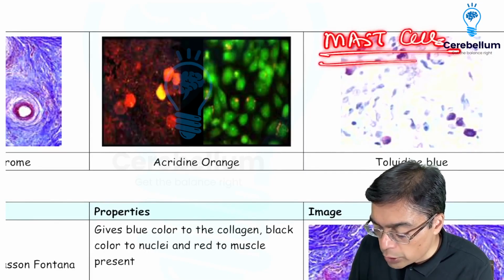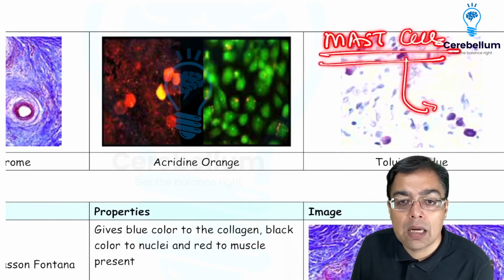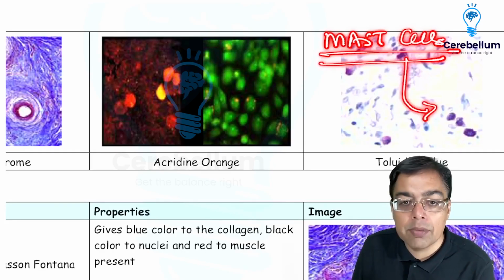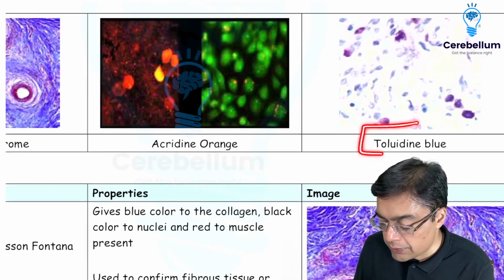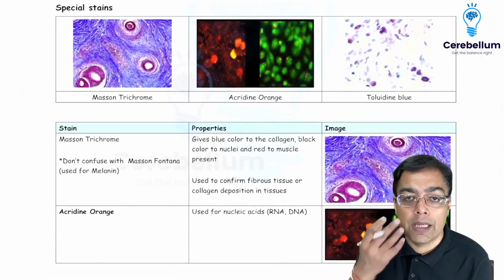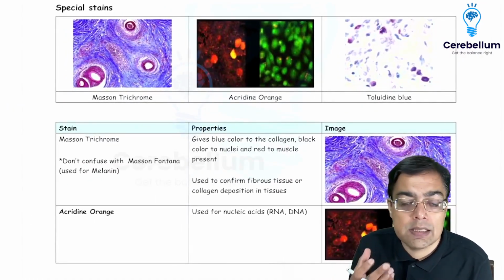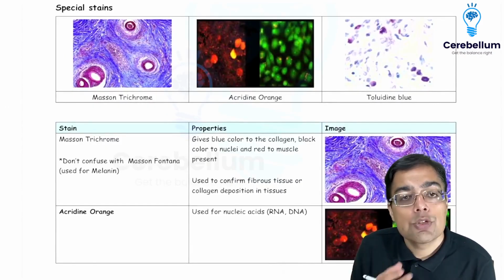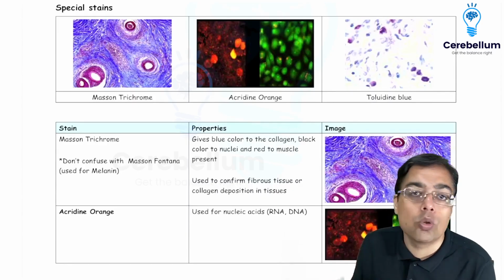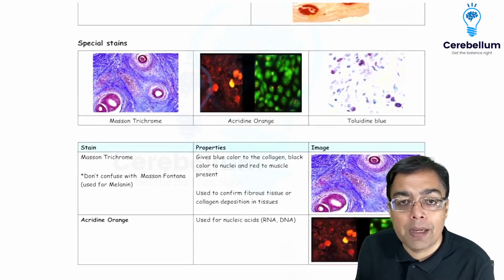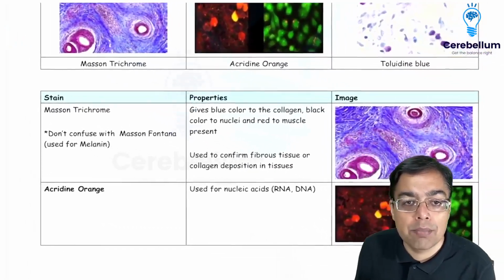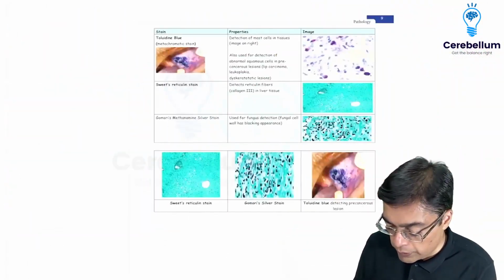How was the question asked to you in the 2020 exam? Mast cells are going to be a very rich source of histamine, right? And how do we detect them? We detect them with the help of a stain that is given the name of toluidine blue. Toluidine blue, incidentally, is also responsible for detection of the dysplastic cells that can be present in an individual. So very, very useful for detection of precancerous lesions. So you apply toluidine blue in the oral cavity, and therefore you are able to pick up the precancerous lesions of the oral cavity as well. So those are the special examples of the stains that we are supposed to remember over here.